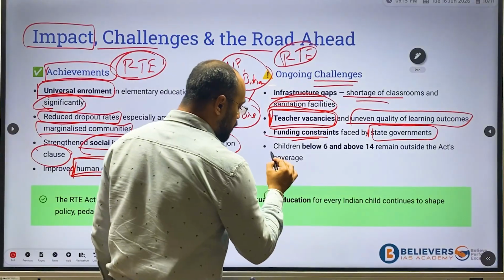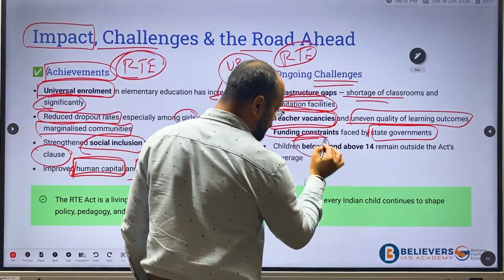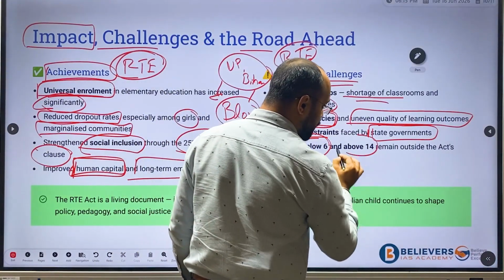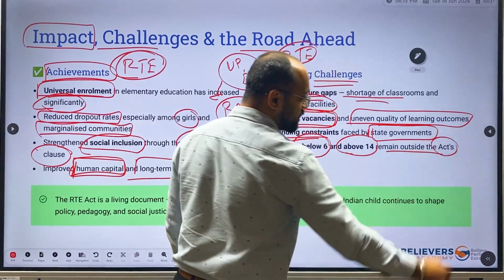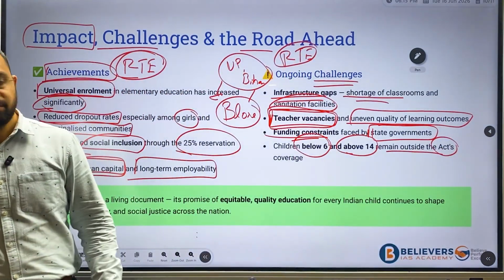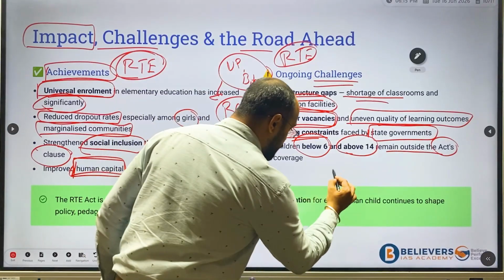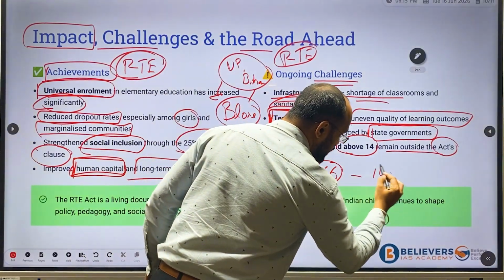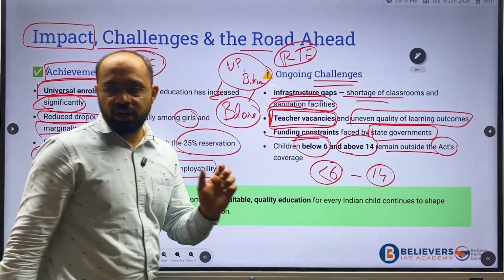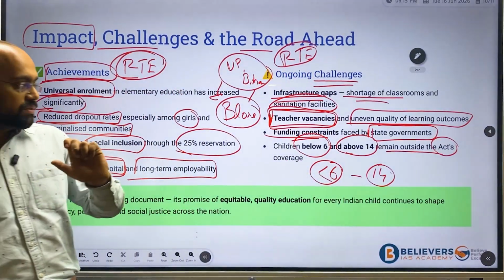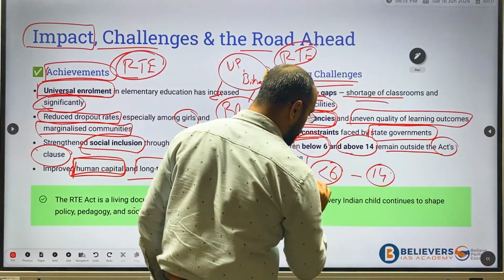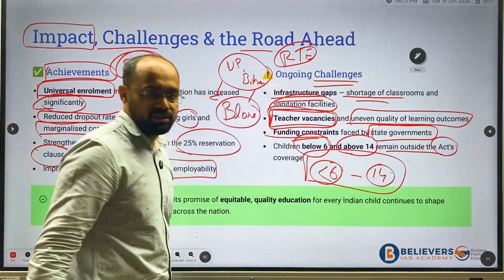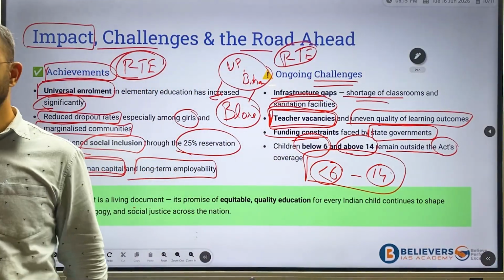And lastly, what will happen to children below 6 years and above 14 years, as they are out of this act? This act only covers the age group of 6 to 14 years and does not cover the other age groups. This is one of the drawbacks of this Right to Education Act.